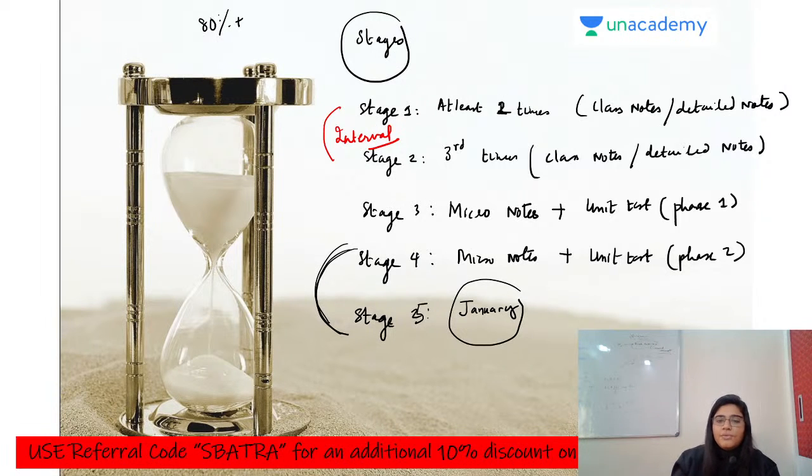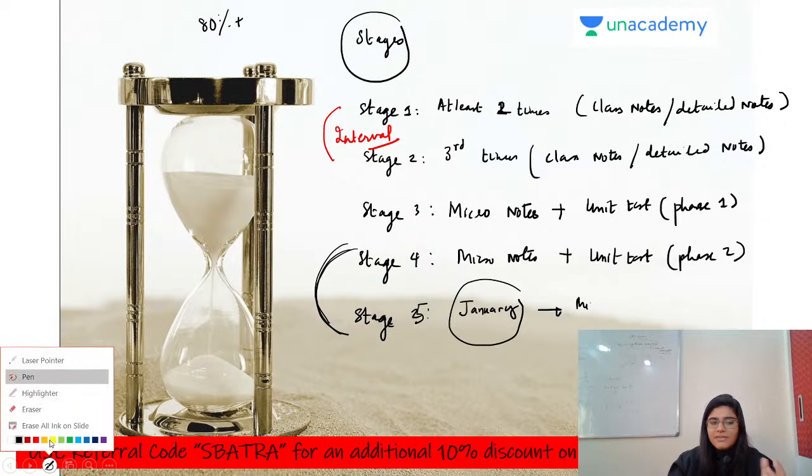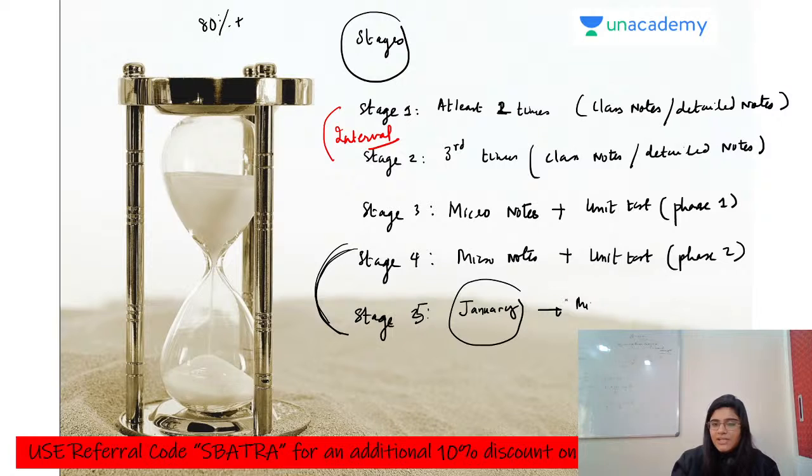Now what you have to do in January is analyze your previous unit tests, and again revise your micro notes. So how can we decide this stage 5? We have 30 or 31 days in January, and if I divide 30 by 2, I get 15 sets of days.